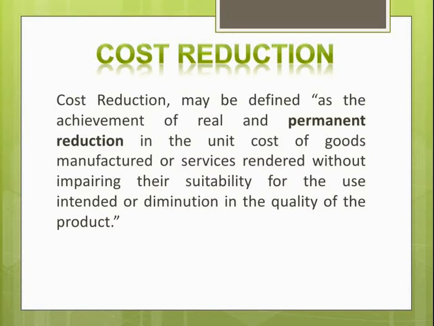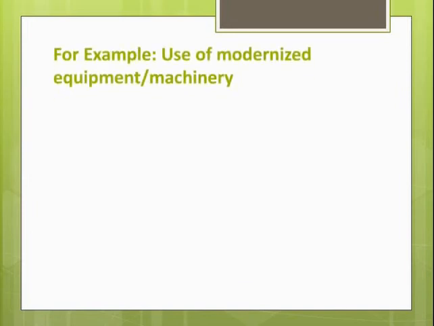Cost reduction may be defined as the achievement of real and permanent reduction in the unit cost of goods manufactured or services rendered without impairing their suitability for the use intended or diminution in the quality of the product. For example, use of modernized equipment or machinery.